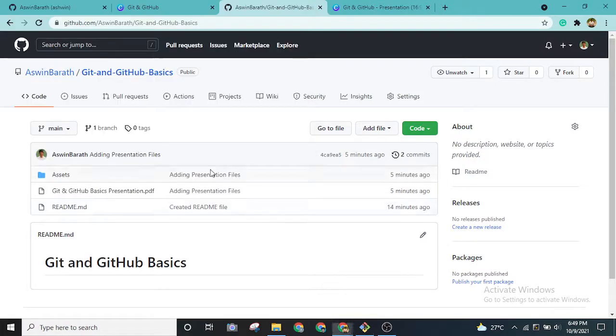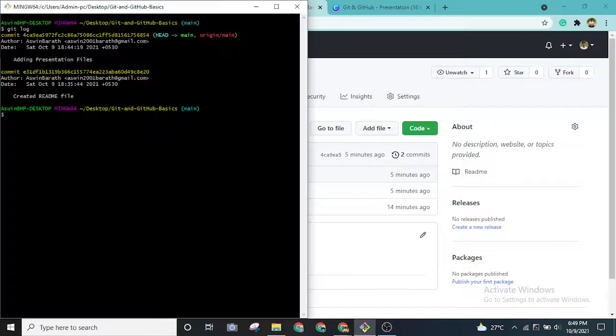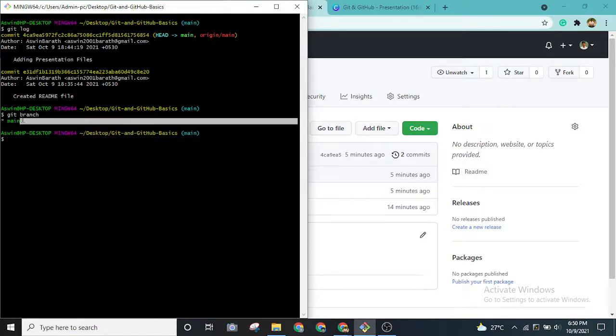Now let us talk about the branches. What is this main, what was the master that was present before? When I type git branch, it will display whatever branches we have created till now. Right now we only have main, and the star represents that we are currently inside the main branch itself. Let's say I want to create a new branch.